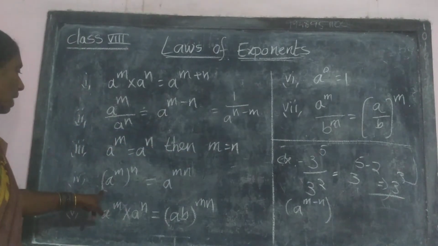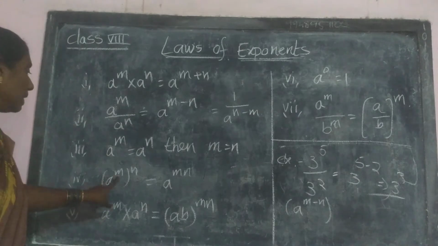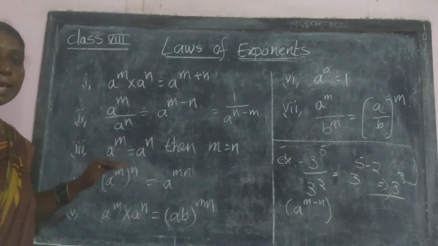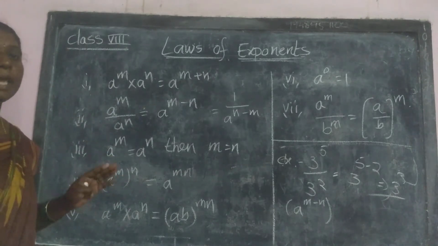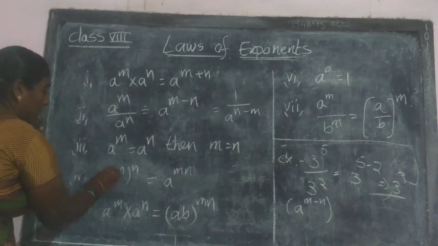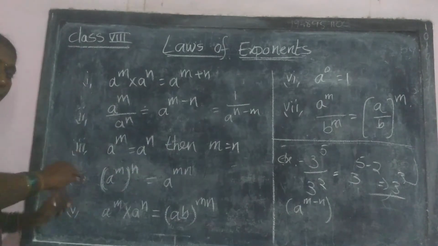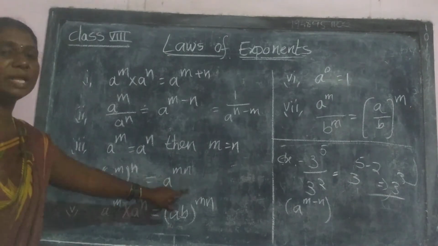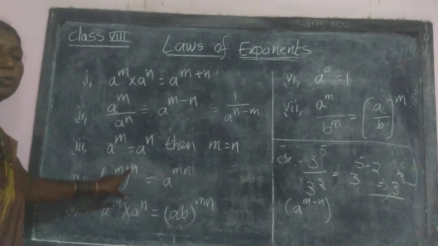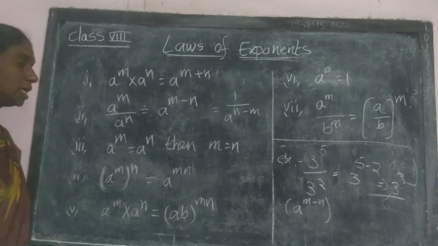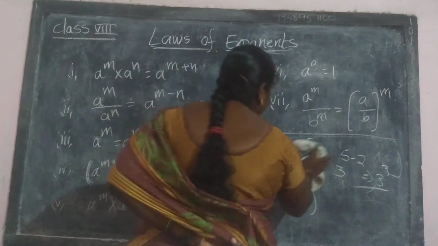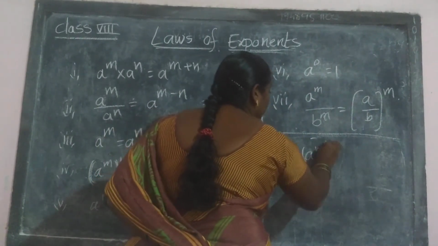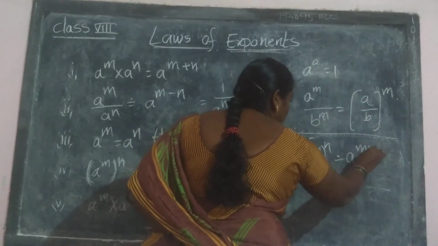Now coming to the fourth one: a power m whole power n. What is the result? a power m into n. Multiply both the exponents. See an example for that. a power m whole power n is equal to a power m into n. This is the rule.